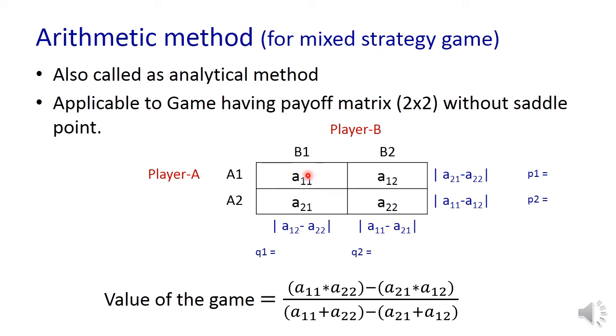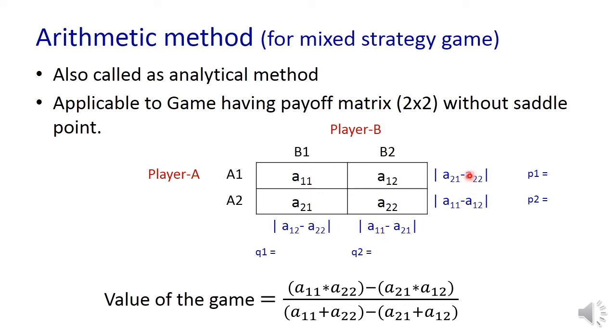Compute the difference of the first row and write it after the second row. Compute the difference of the second row elements and write it after the first row. Similarly, compute the absolute difference of the first column and write it after the second column. Similarly, find the absolute difference of the elements of the second column and write it after the first column. So we got 4 values.